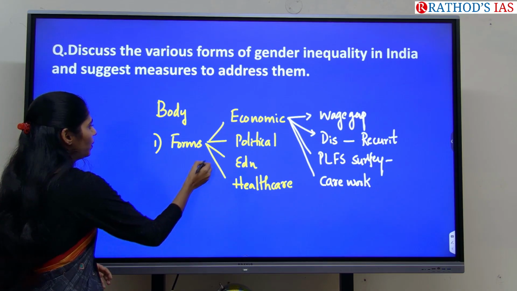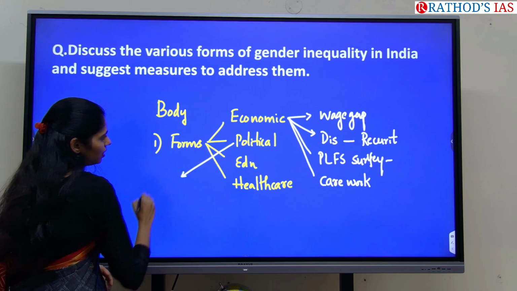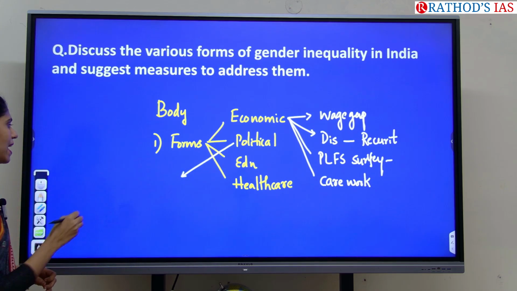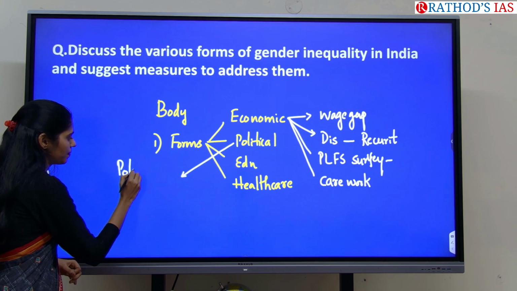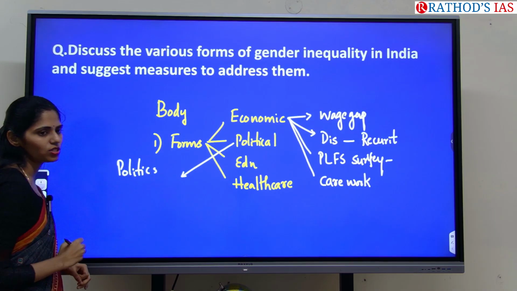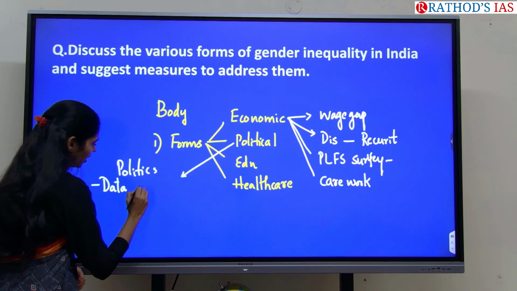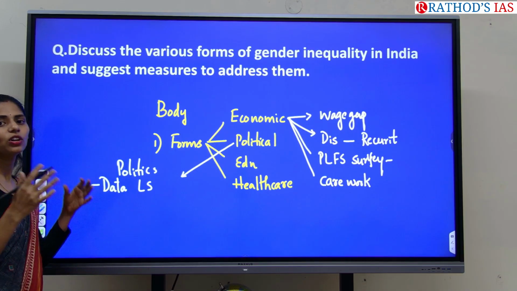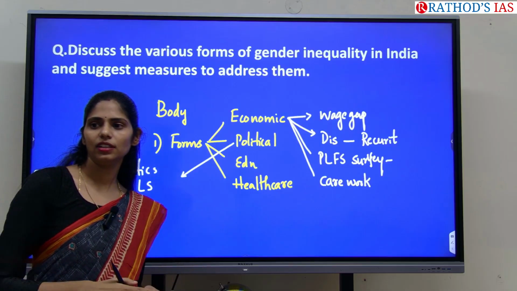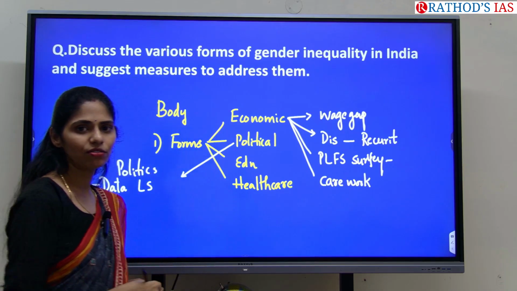Okay, and say this political. So what can you write? So women participation in politics is very less. But how can you say? You can take the data of Lok Sabha, recent Lok Sabha, and you can say how many women. Yes, you have to see that.